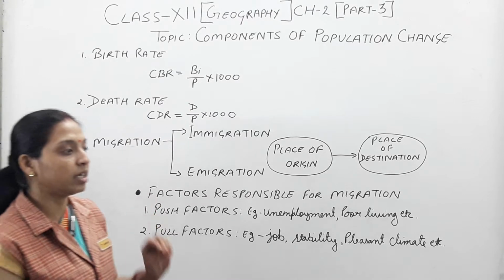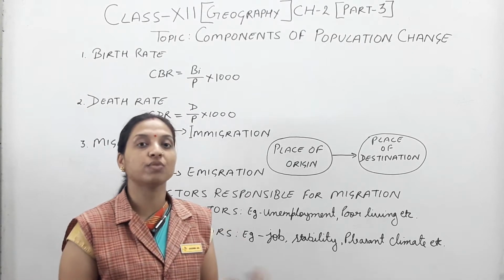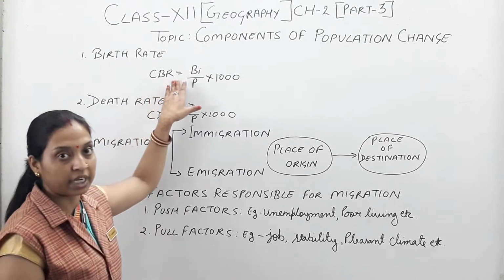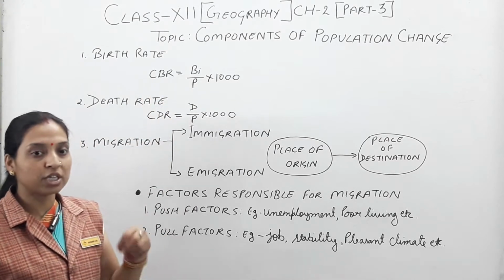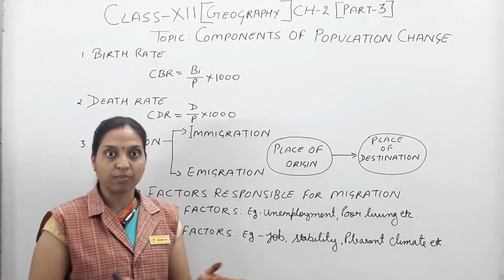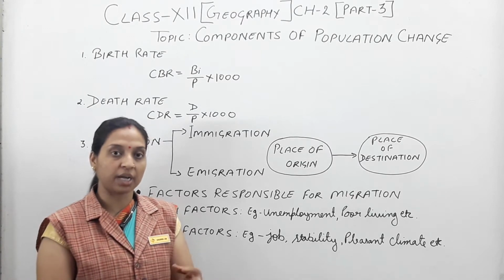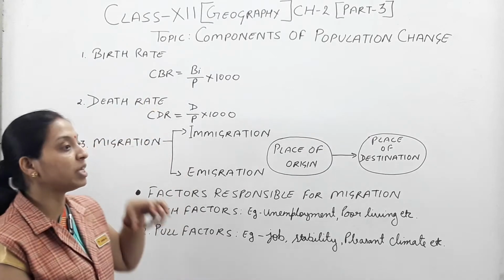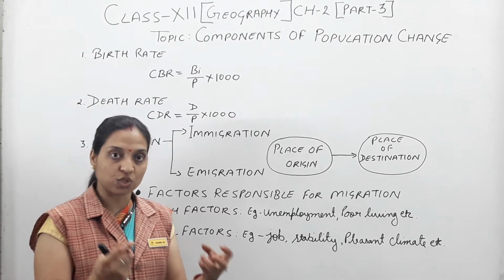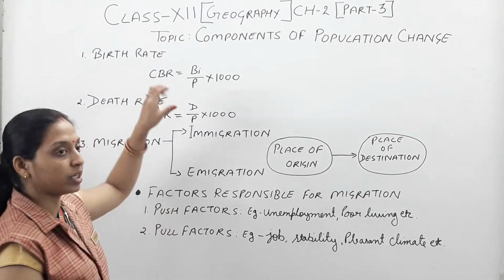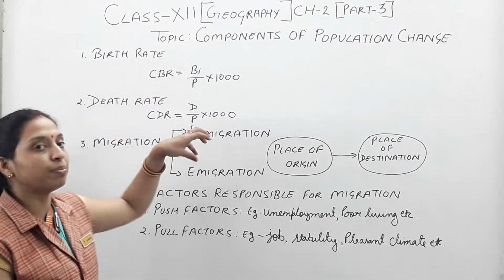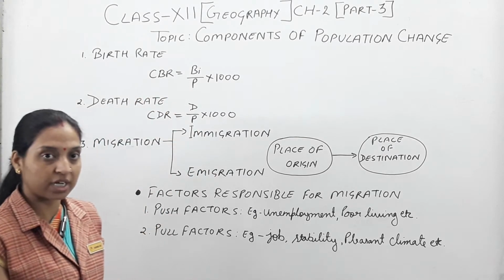Birth rate, in another way we tell CBR. So first of all, try to understand what is the meaning of CBR. CBR means C for crude birth rate. It means the number of births, but sometimes a child also dies immediately at the time of being born. So here it is mentioned crude, it means those who actually survive in real life. So that's why the word crude is used. The full form of this word is CBR, crude birth rate. Hopefully you understand this concept.